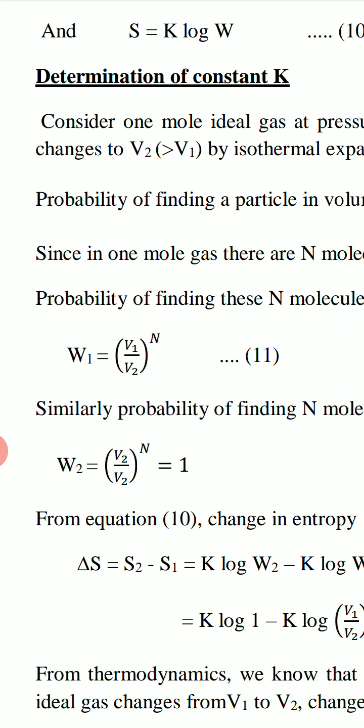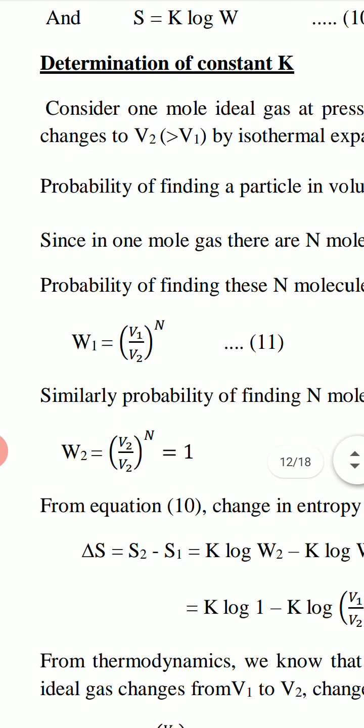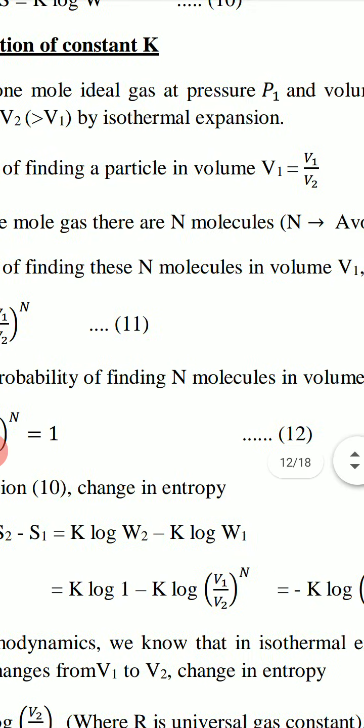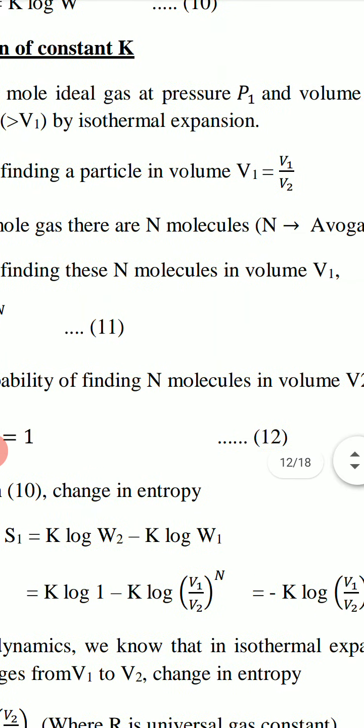V1 is less than V2, the vessel is of volume V2, and gas is restricted in a small volume V1 initially, and then if it expands by isothermal process, then initially it is in volume V1, so probability of finding a particle in volume V2 will be equal to V1 upon V2.